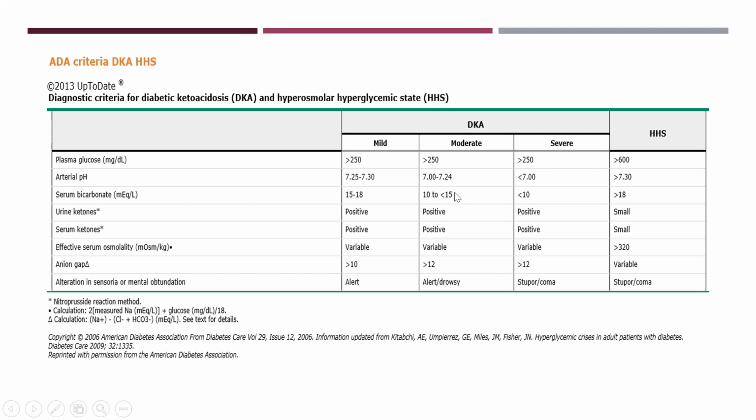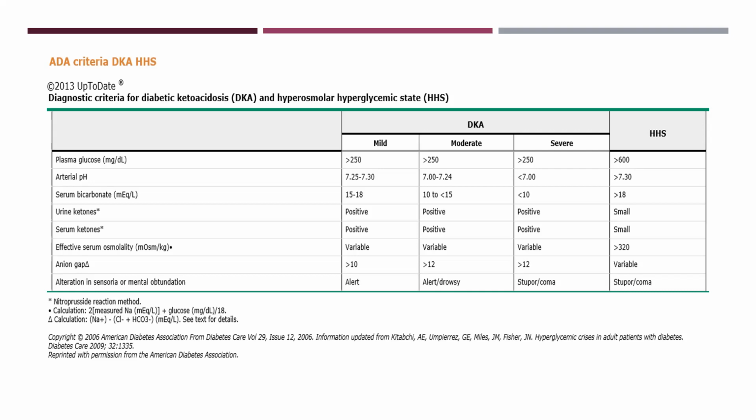Arterial pH in DKA has to be low, in the acidic range. If it is 7.25 to 7.30, then it is a mild form of acidosis. Below 7.25 to 7 is a moderate form, and less than 7 is severe DKA. These levels matter when you have to consider certain important treatment modalities like giving bicarbonate or maybe dialysis, depending upon other indications. When the pH is more than 7.3, then it is not acidotic, and then you label that as a hyperglycemic hyperosmolar state.